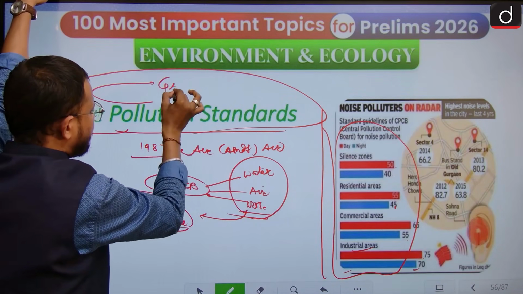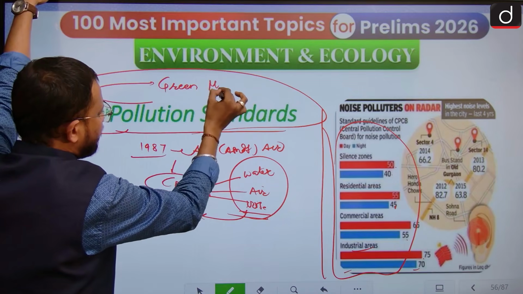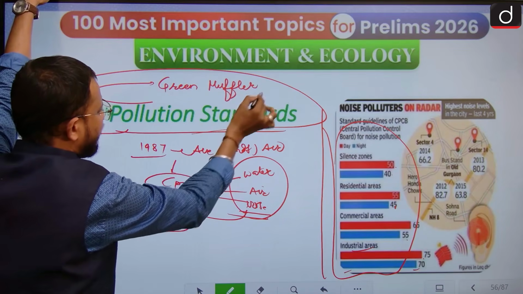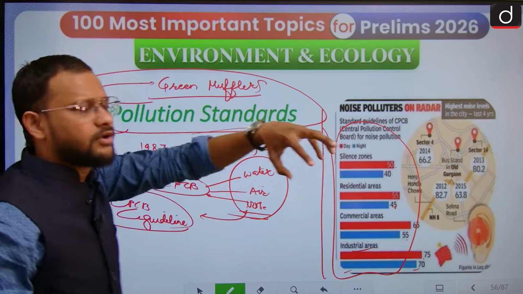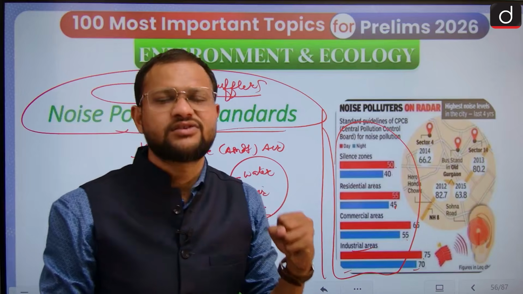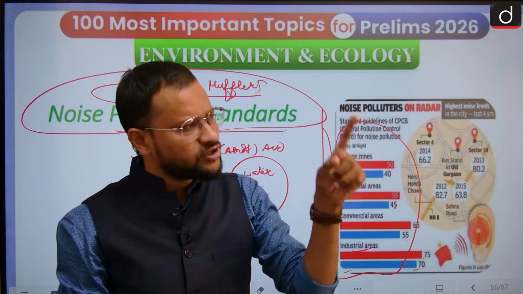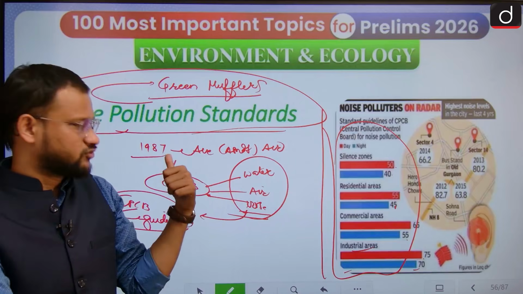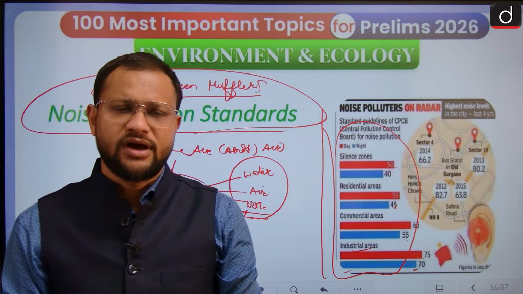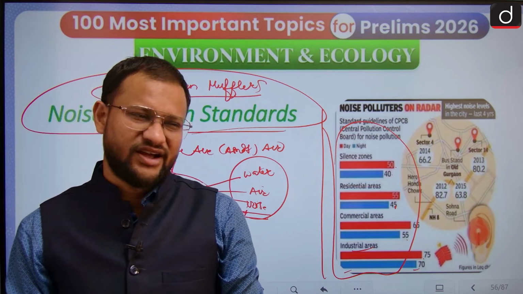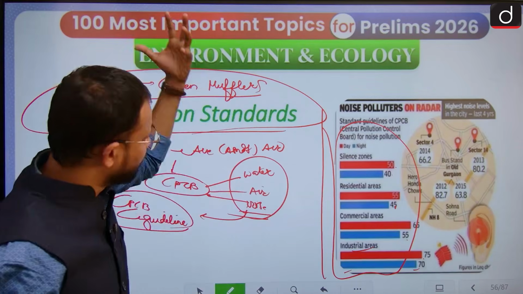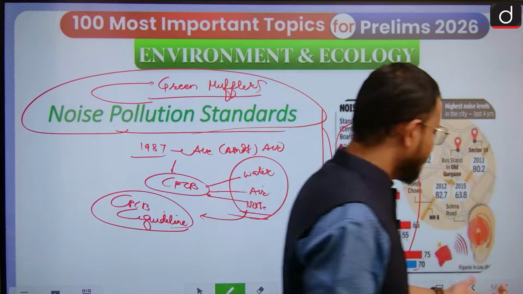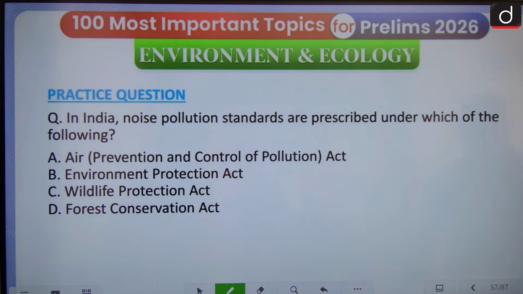Remember equally that it talks about the green muffler, in a sense the plantation, because plants act as an absorber of excessive sound, noise and dust. So noise control has to be in every building and mechanism. That is what is given here under the Noise Pollution Standards. You need not remember it in specific detail, but in general you have to connect well with it.